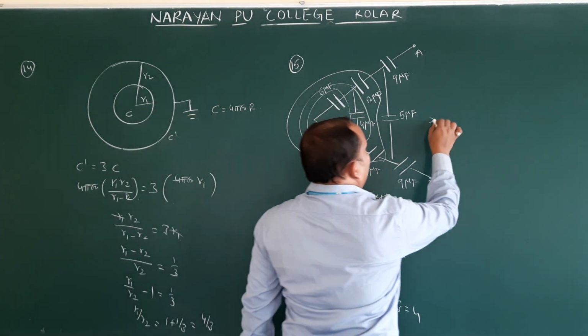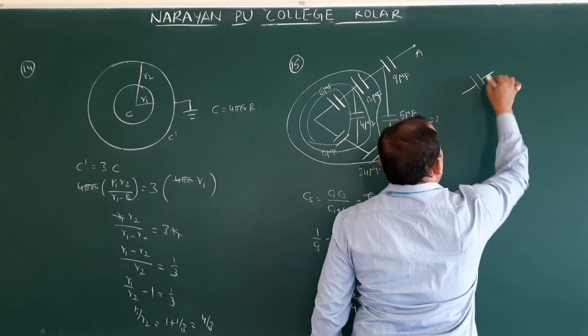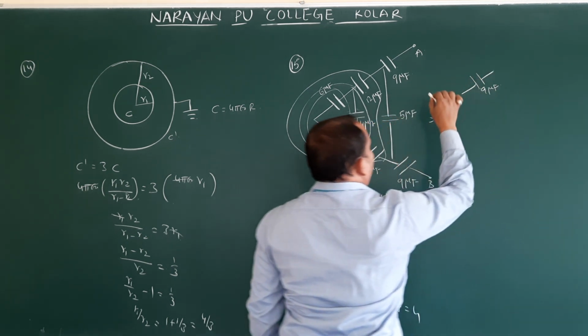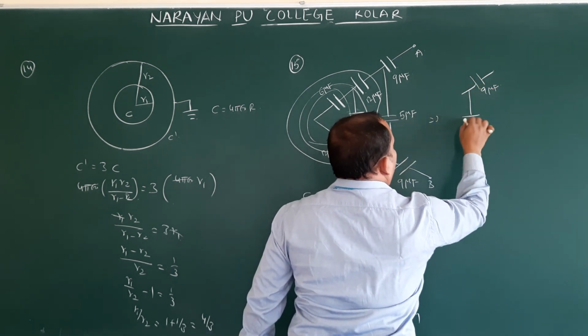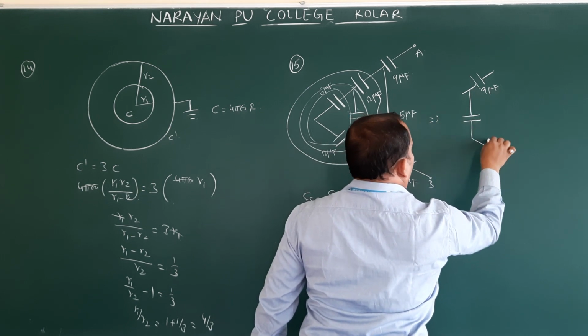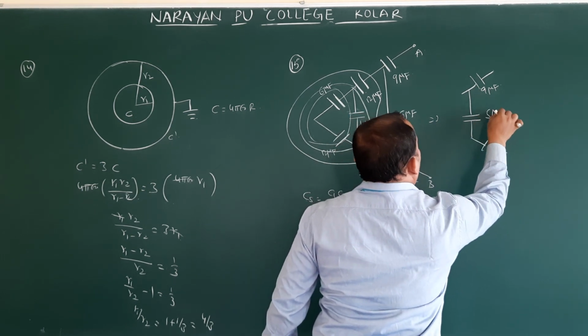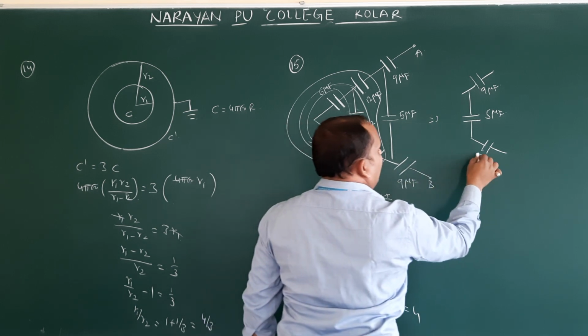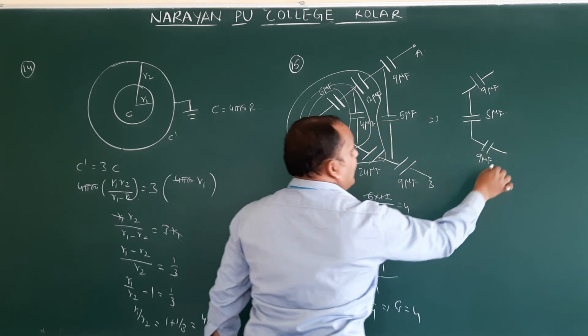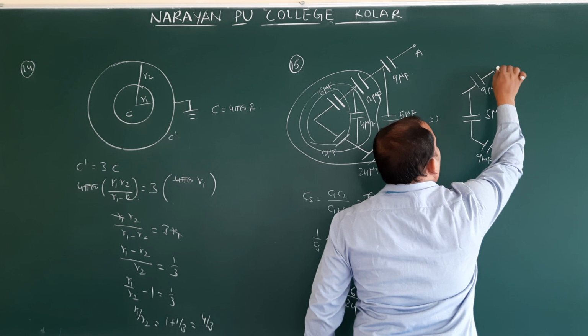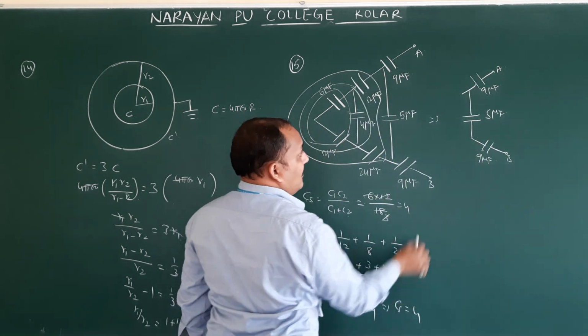Now the resultant circuit diagram, I am just drawing without getting confusion. This is 9 microfarad, from here 5 microfarad, another one 9 microfarad. Now in place of all these, how much did we get? 4.